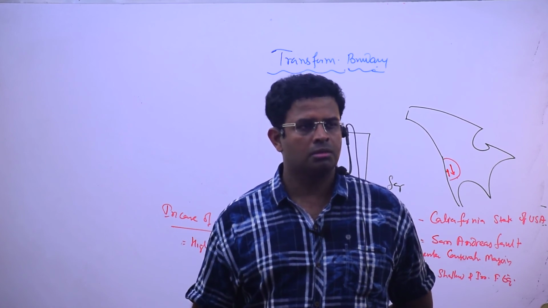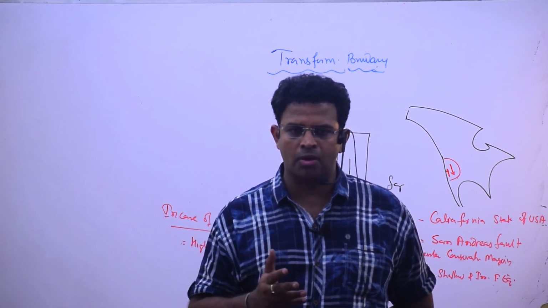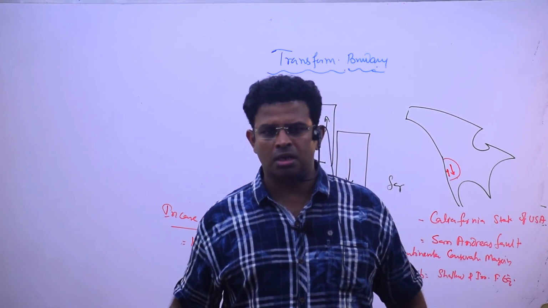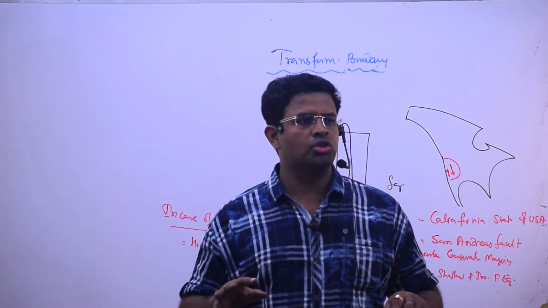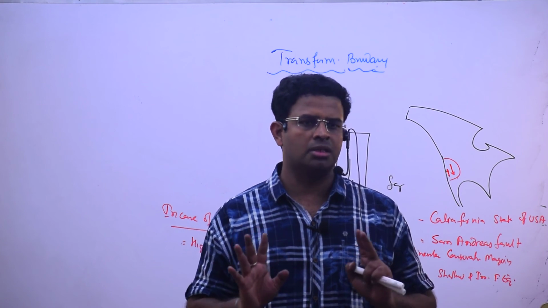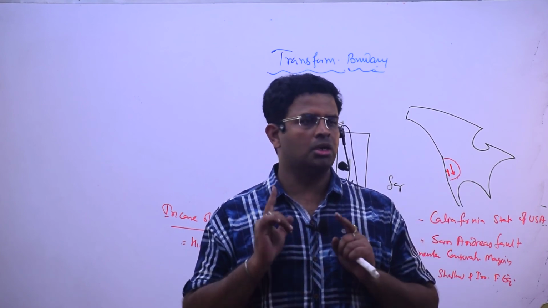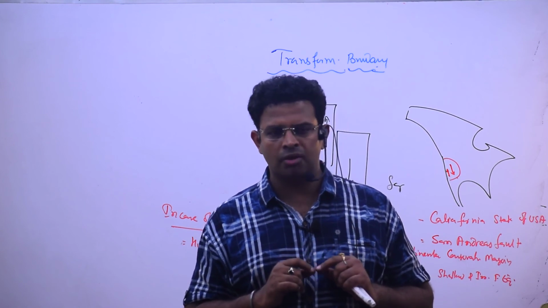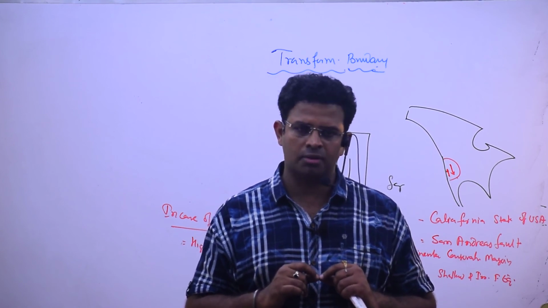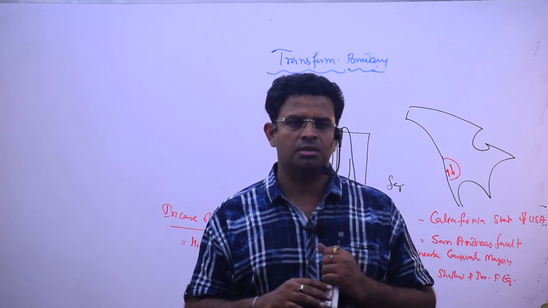Understood it? And then I said the next is the transform boundary, and it is known as what? Conservative margin. And in the ocean several such conservative margins are there. Strike-slip fault, but it is in the continent. One example is along the California state of the USA, San Andreas. Completely okay. This has been finished.